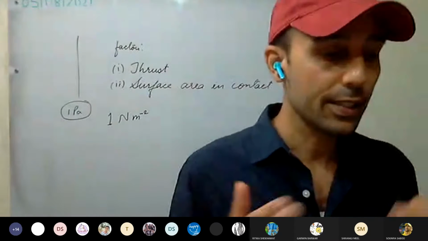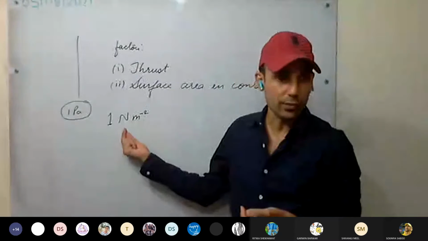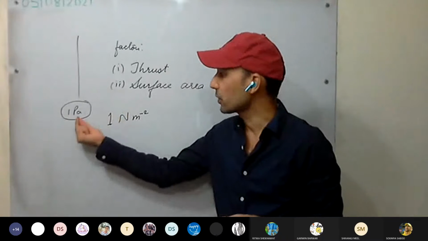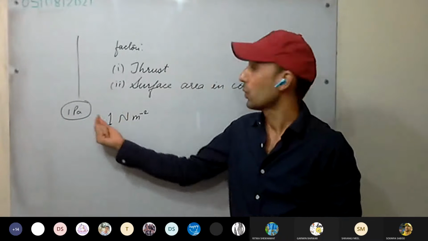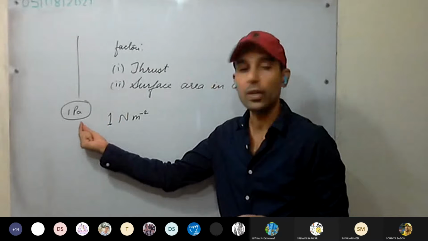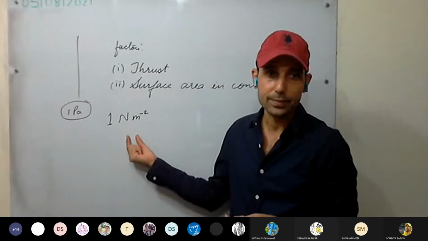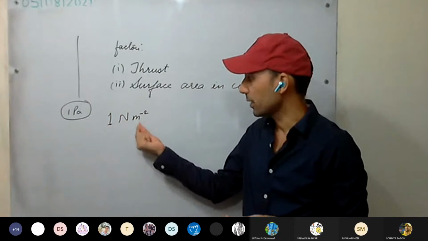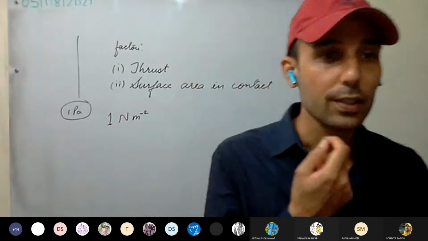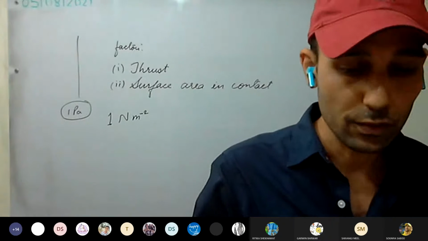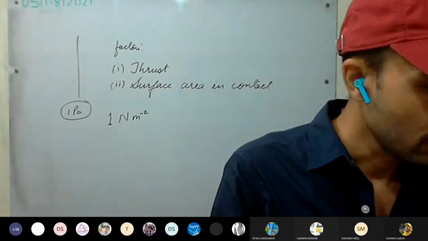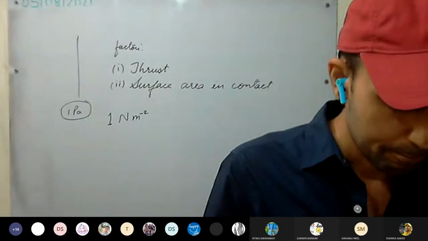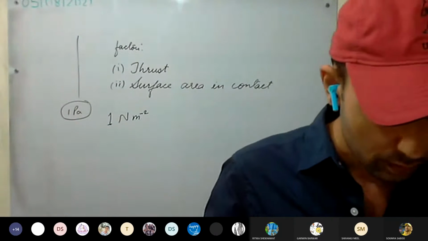We have to define the unit as well. So pressure of 1 Pascal is said to act when a force of 1 Newton is acting on a surface of unit area. It's given somewhere, see here.